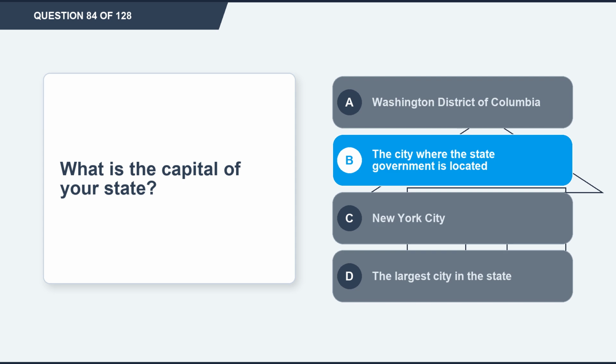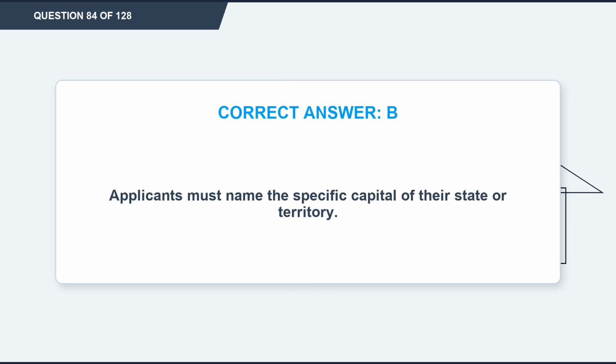The correct answer is option B, the city where the state government is located. Explanation. Applicants must name the specific capital of their state or territory.